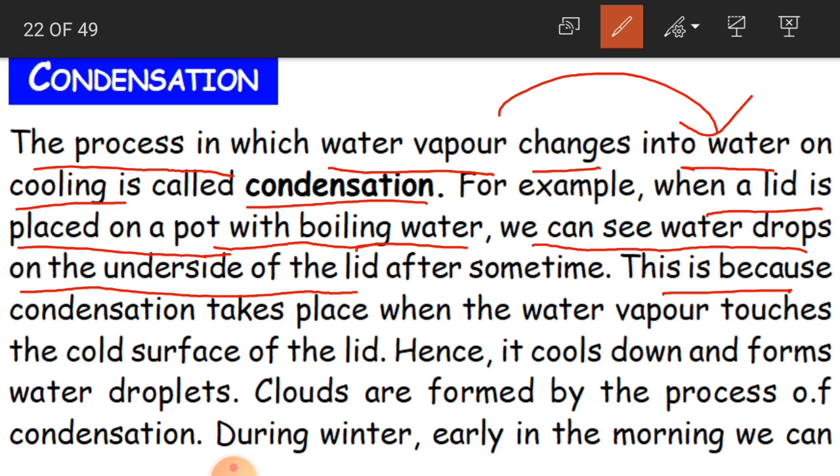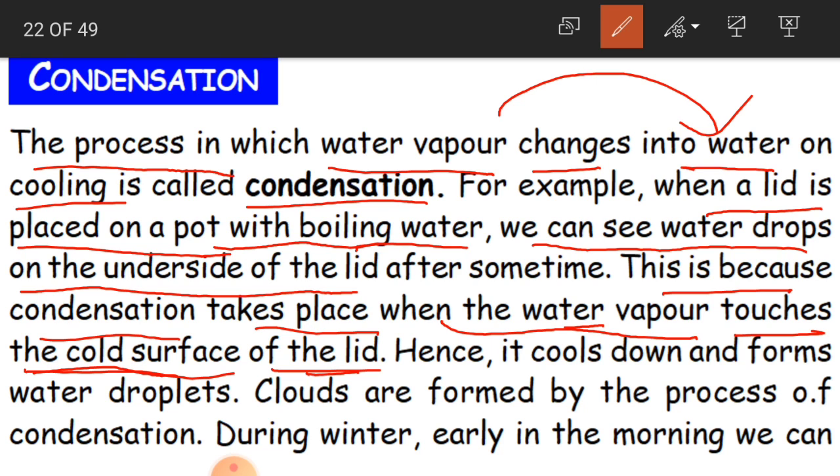This is because condensation takes place when the water vapor touches the cold surface of the lid. Now, the pot is hot. Why is the pot hot? Because it has boiling water. Even though the water is hot, we placed a cool lid on the pot. So then what happens?